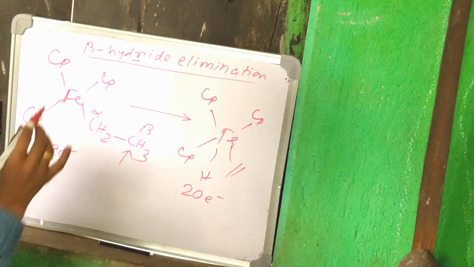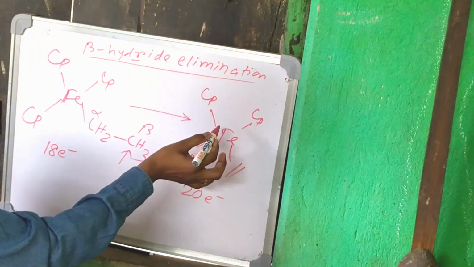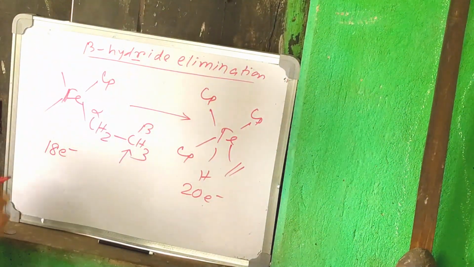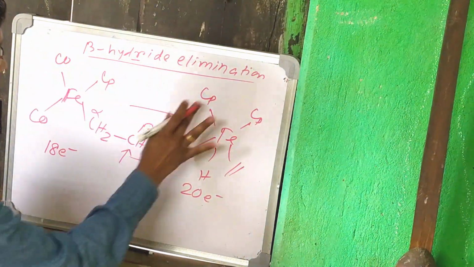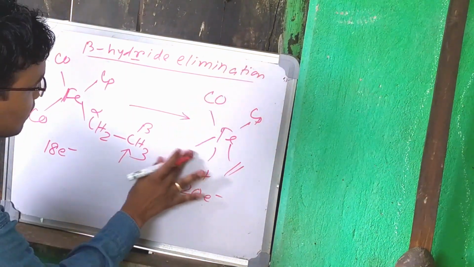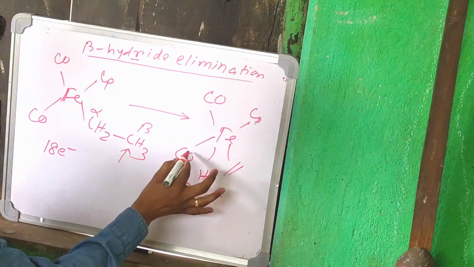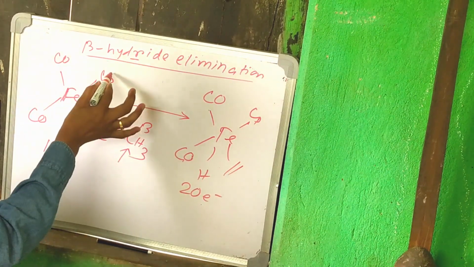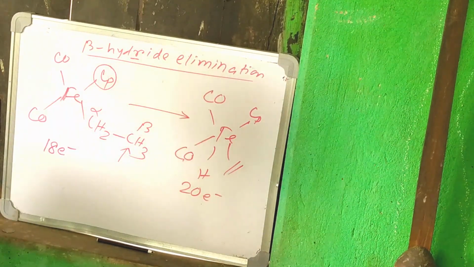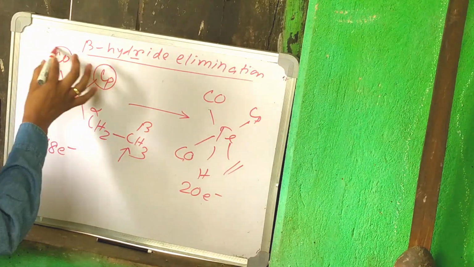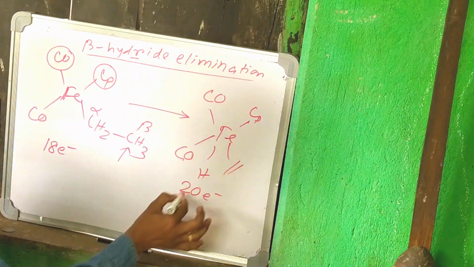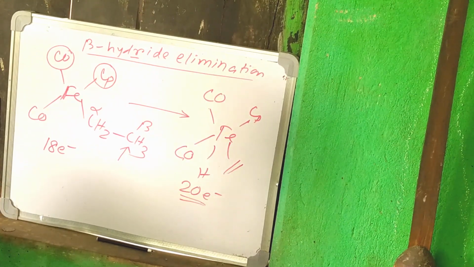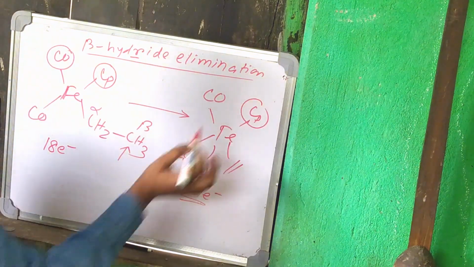Okay, so there must be some ligand, we can see this is carbon monoxide. This is carbon monoxide. Here this is carbon monoxide. So if the molecule undergoes beta hydride elimination, some groups should be dissociated. Then only it can go; the 18 electron rule should be maintained. So some groups should be eliminated.